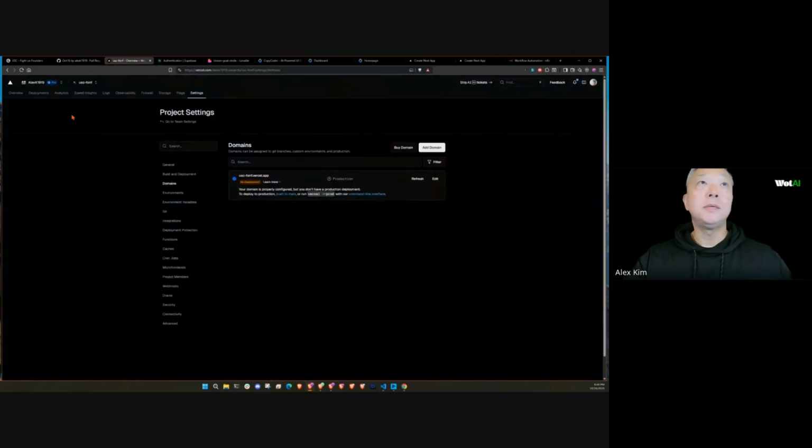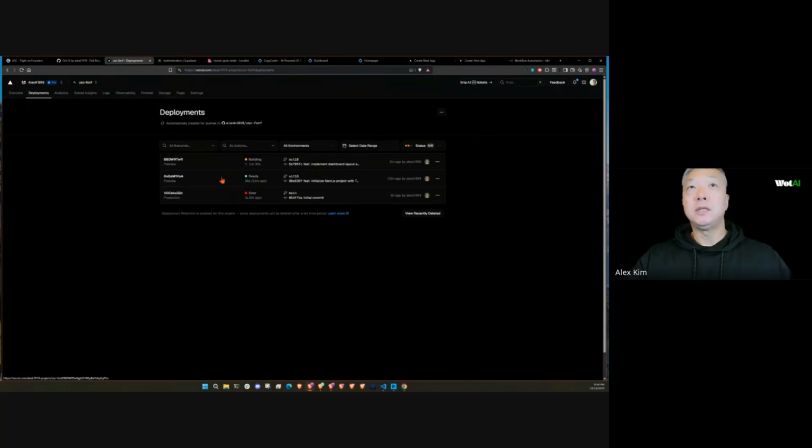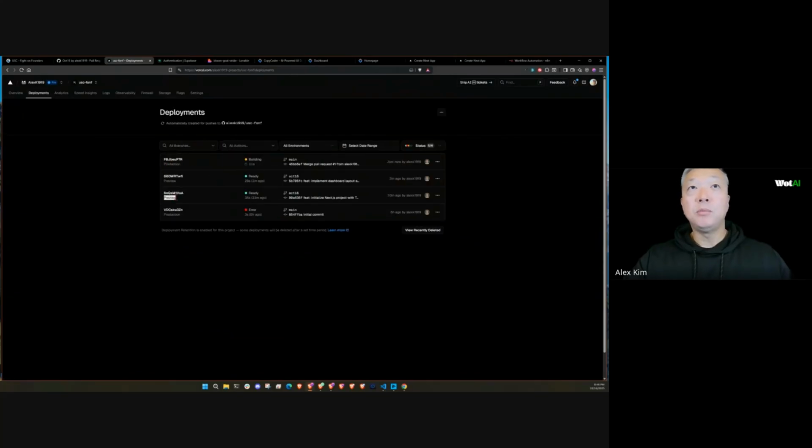And on the deployment side of the house, we should now see a production deployment. You can see here, these were the preview deployments when we committed those changes, but now we have a production deployment, which should take, looks like, about 30 seconds. Once that's done, let's go take a look at the site itself.